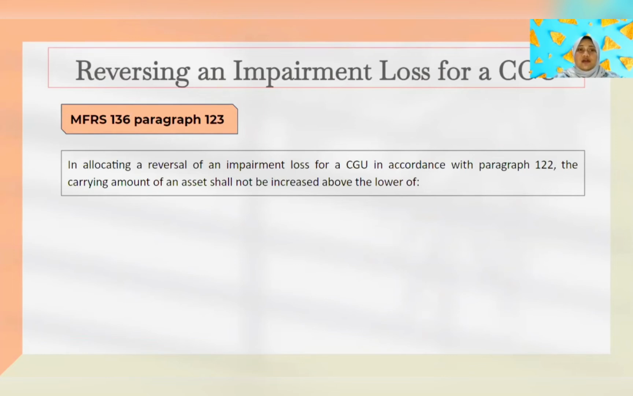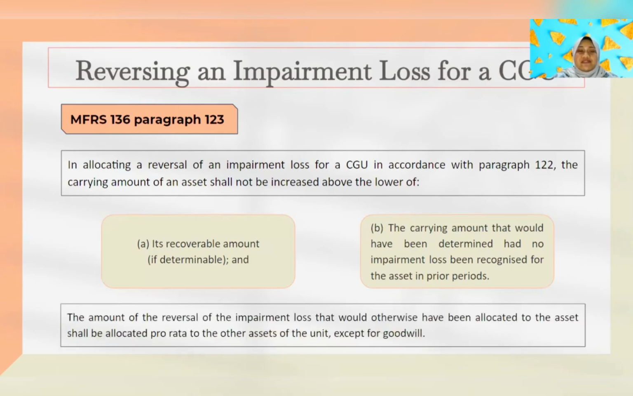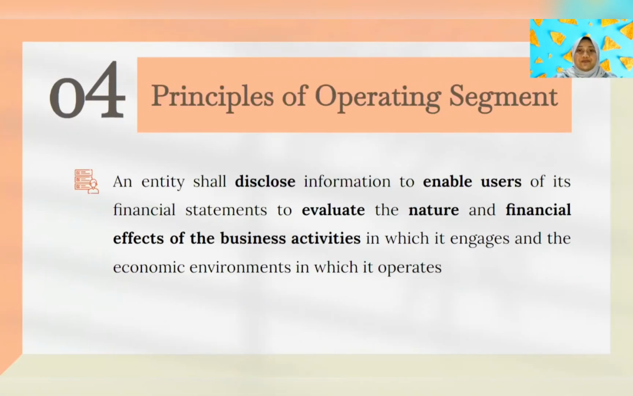the carrying amount of an asset should not be increased above the lower of, first, its recoverable amount if it is determinable, and second, the carrying amount that would have been determined had no impairment loss been recognized for the asset in prior periods. In short, the amount of the reversal of the impairment loss that would otherwise have been allocated to the asset shall be allocated pro rata proportionally to the other assets of the unit, except for goodwill.